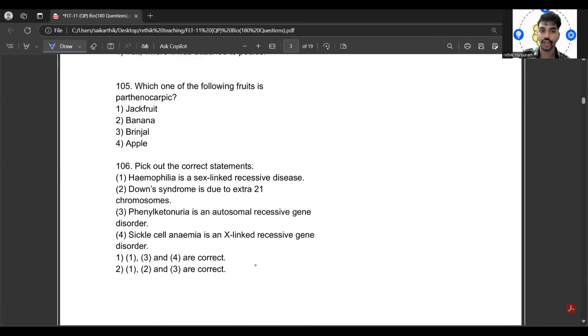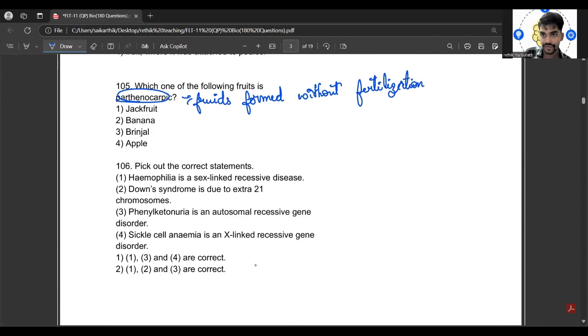Then coming to which one of the following fruits is parthenocarpic. Here we need to understand what this parthenocarpic is. There are fruits which are formed without fertilization. Fruits formed without fertilization. So out of this, what could be the correct option here? Second one, I guess, banana.